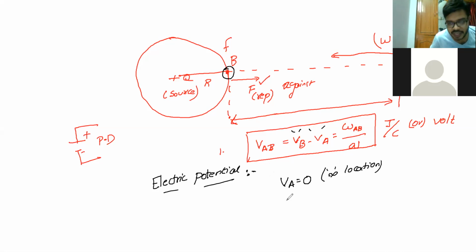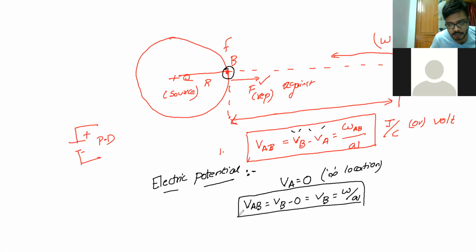So when VA is equal to 0, the potential VAB is nothing but VB minus 0, which is equal to VB, which is equal to the work done by the charge. So we are taking the potential at one particular point, instead of taking the difference, which is at the B point on the surface of the sphere. Clear? It is your potential. Both have the same units. It is J by C, or volt.